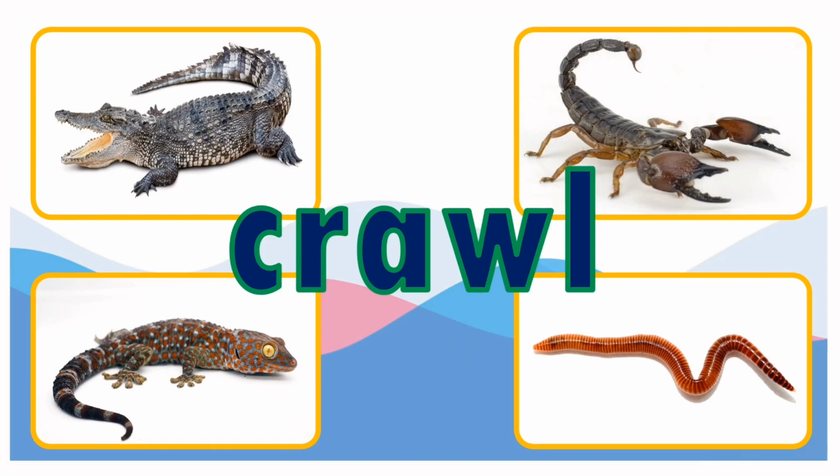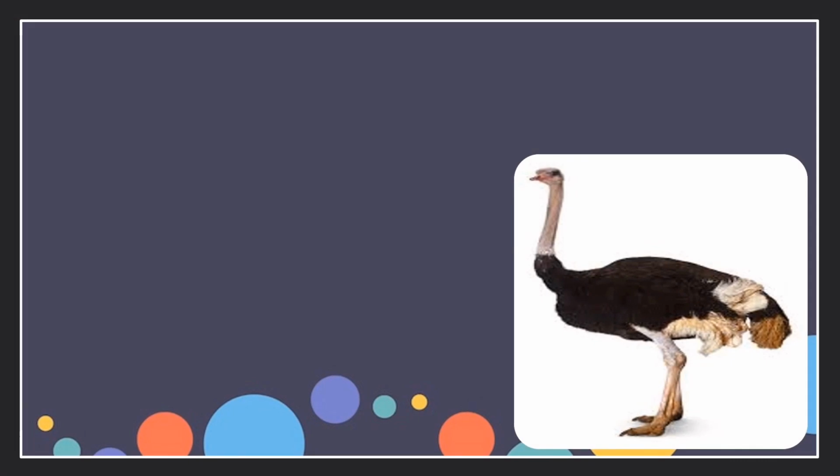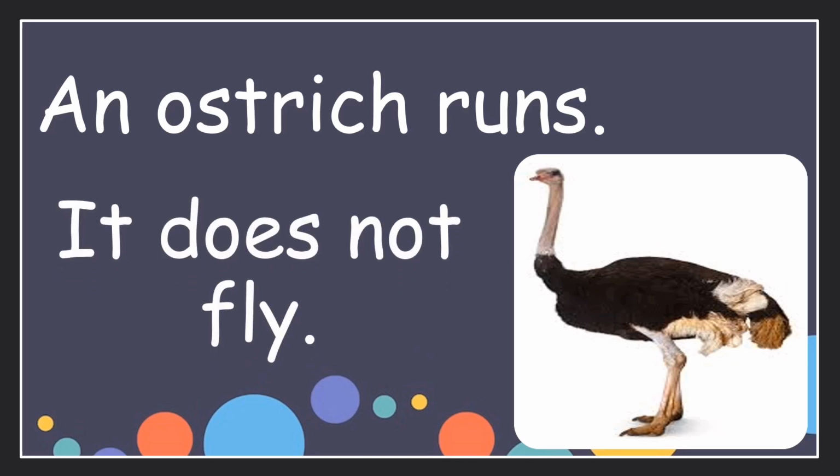Great job, everyone. Now let's practice our conversation in this topic. All you have to do is repeat after me. Ready? Now look at this picture. What animal is this? This is an ostrich. What is the movement of an ostrich? Yes, that's right. We can say an ostrich runs. One more time. An ostrich runs. It does not fly.